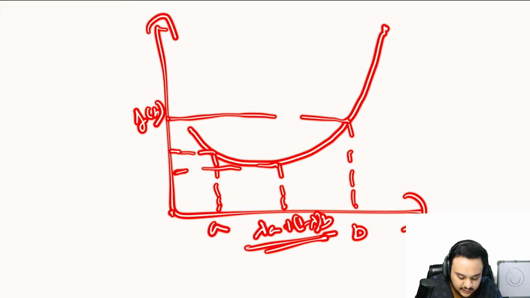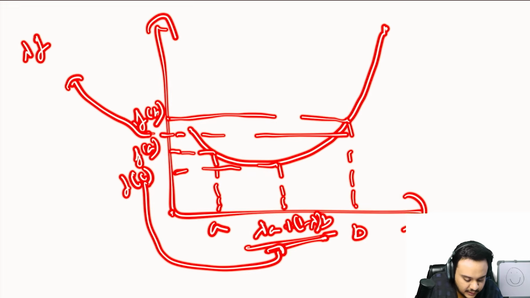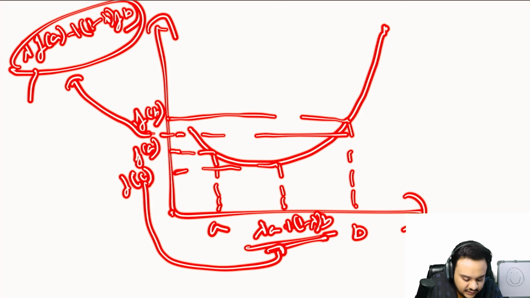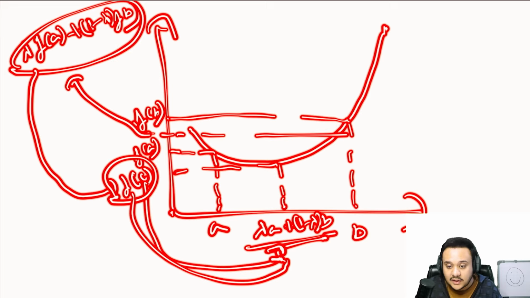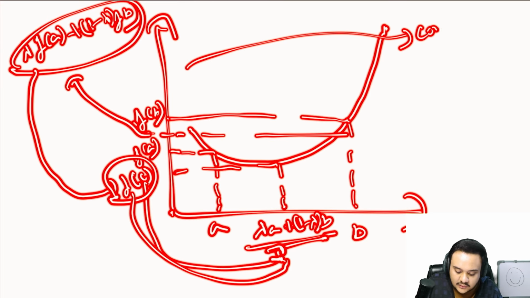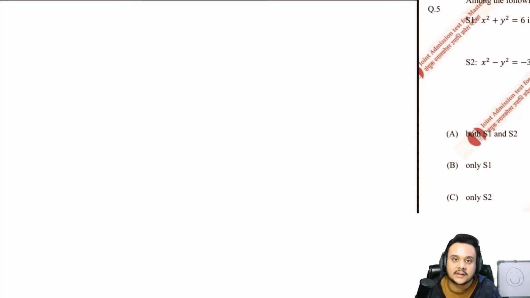This is f of B, this is f of A, this is f of just write C, which is C is this. Then you take the midpoint of f of B and f of A, which is somewhere here. So this you will write again the same formula, lambda f of A plus 1 minus lambda f of B. So you will say that whenever this value is greater than f of C, right, f of lambda A plus 1 minus lambda B, then you will say that this is a convex function. And if this would have been lesser, then you will say that it is a concave function. So similarly, you should know about quasi-convex and quasi-concave as well.